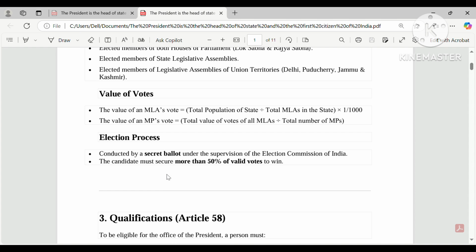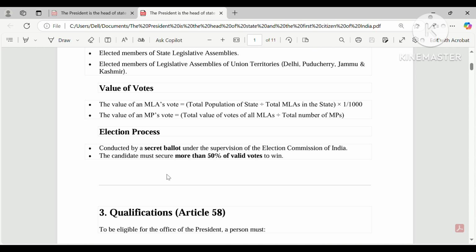But the process of election I will discuss later in another video. I'll tell you in a simple way: let's say 4 candidates are there, A, B, C, D. Each voter has to give a preference to whom they want to select.